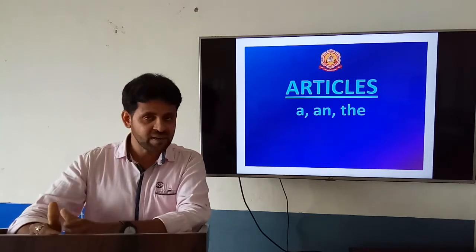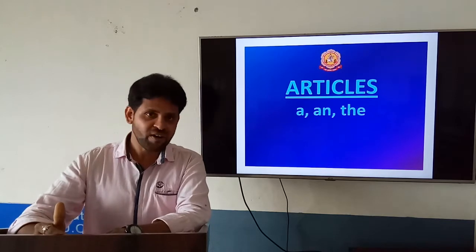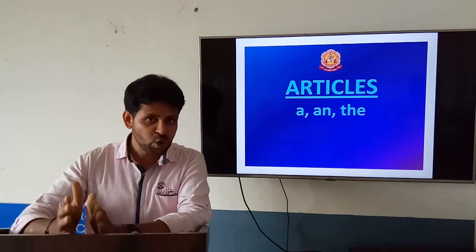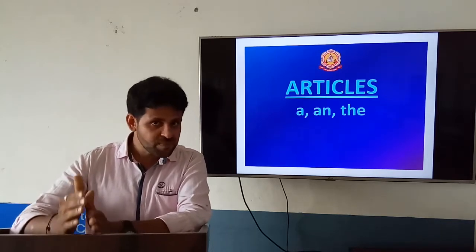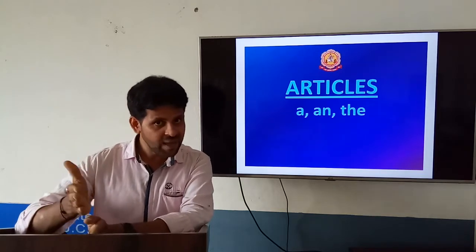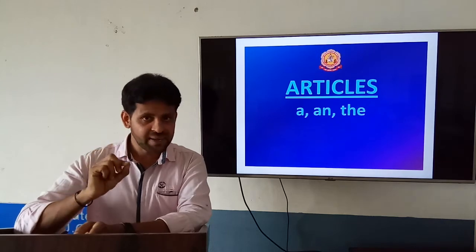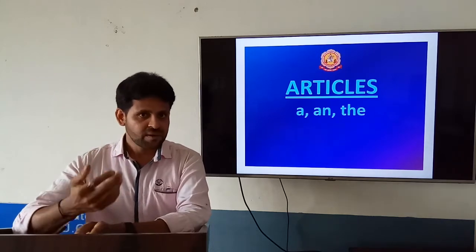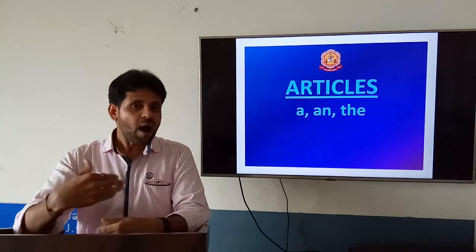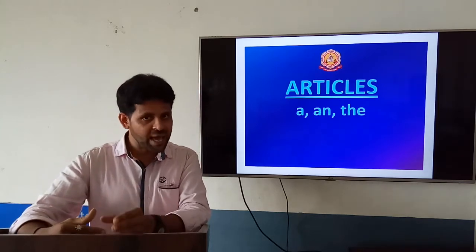Except these 5 letters, the rest of the 21 letters are considered consonant letters. If a word begins with a consonant letter and consonant sound, there we must use article a. Did you get it?